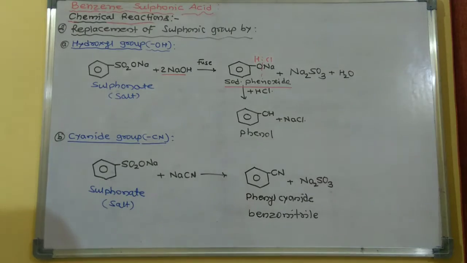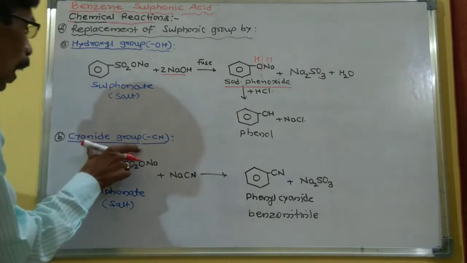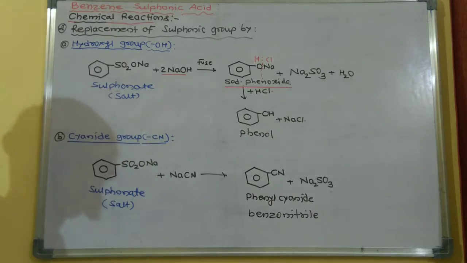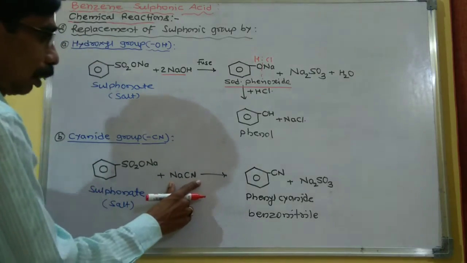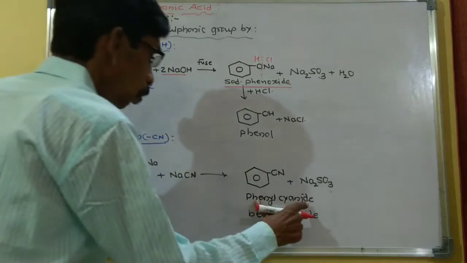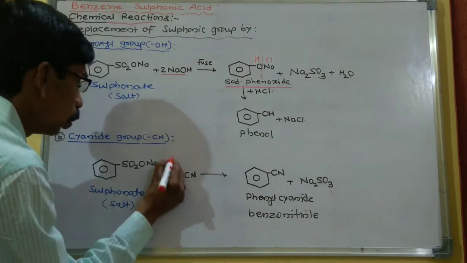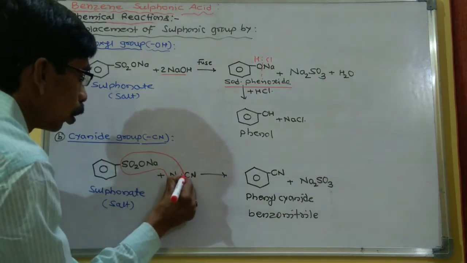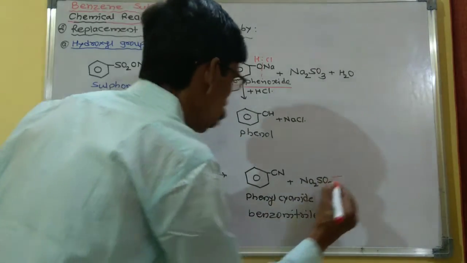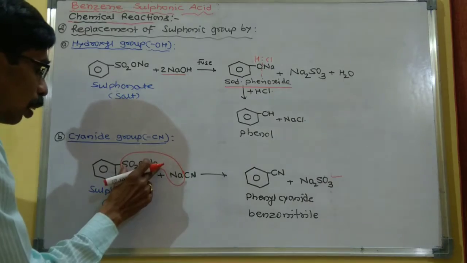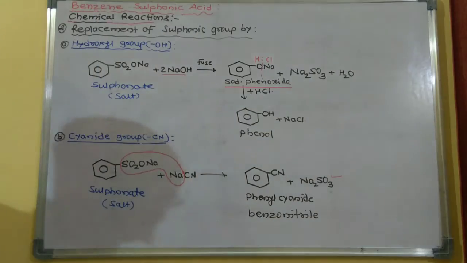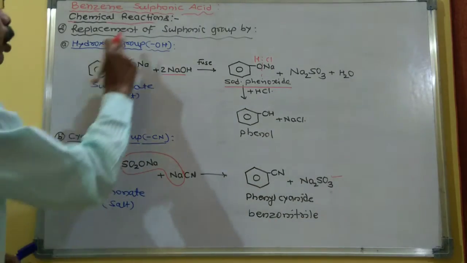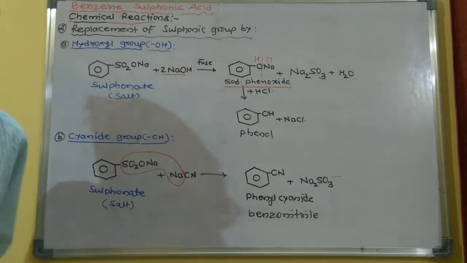Now the next step is replacement by cyanide group. Now again, the sodium salt of benzene sulfonic acid reacts with sodium cyanide to form the phenyl cyanide. Now there is a formation of Na2SO3, and in place of this SO3Na, the CN is placed to form the phenyl cyanide or benzonitrile. So therefore, this sulfonic group can be replaced by cyanide group.